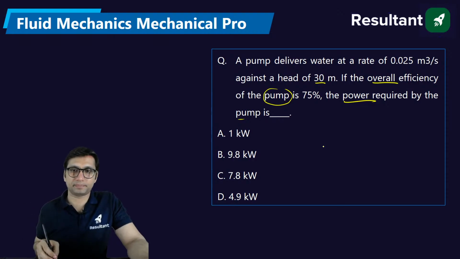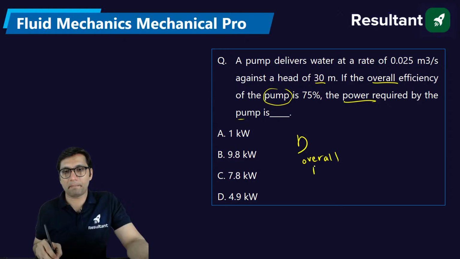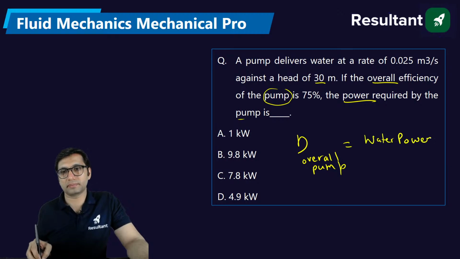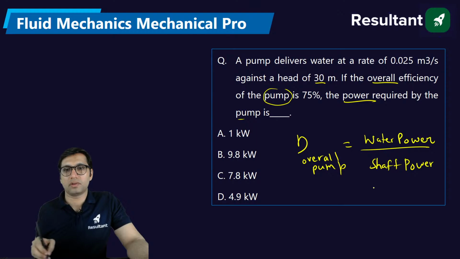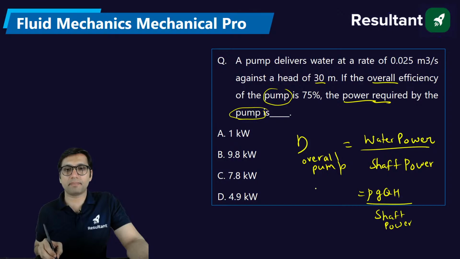Overall efficiency of a pump is equal to water power divided by shaft power. This is the formula. They are asking the power required by the pump, which is nothing but the shaft power. Water power will be equal to rho g q h, and this overall efficiency of the pump is 0.75. So from here you can solve this question.